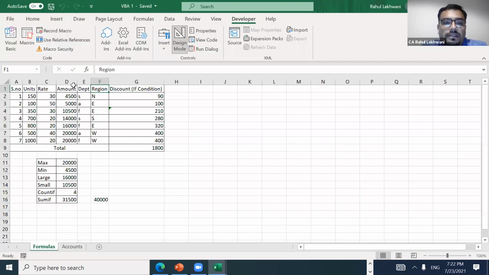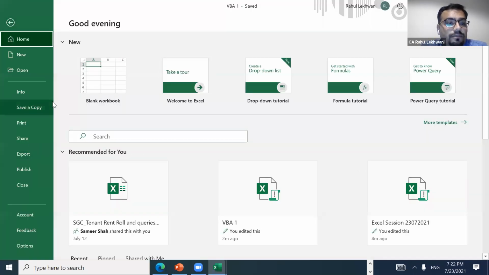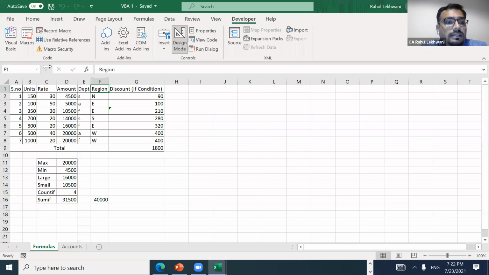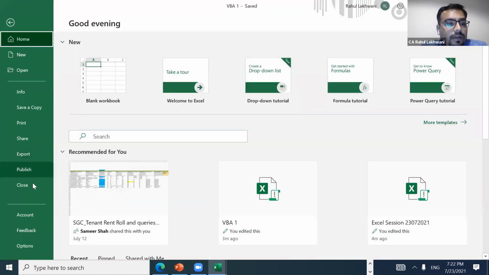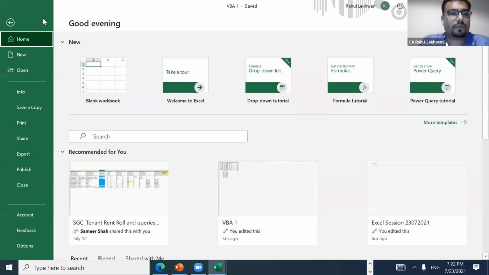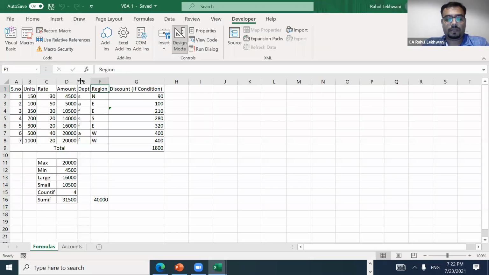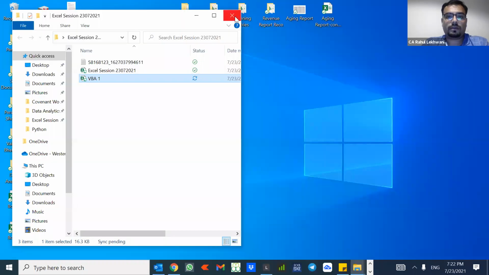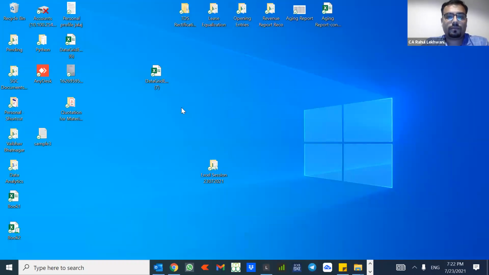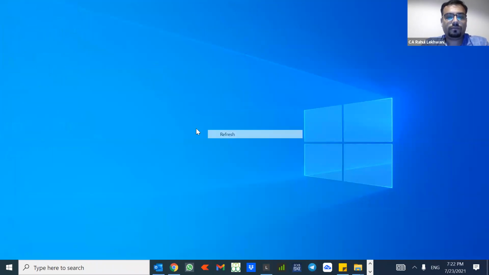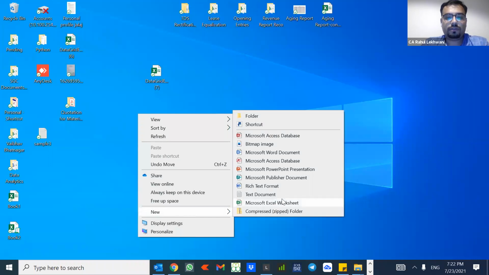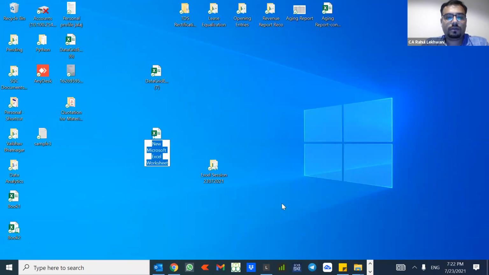Maybe this file has to be saved in a macro enabled file. Just a second, I'll save it as a macro enabled file. Otherwise, it will not accept. What we can do is remove this file and create a new sheet.